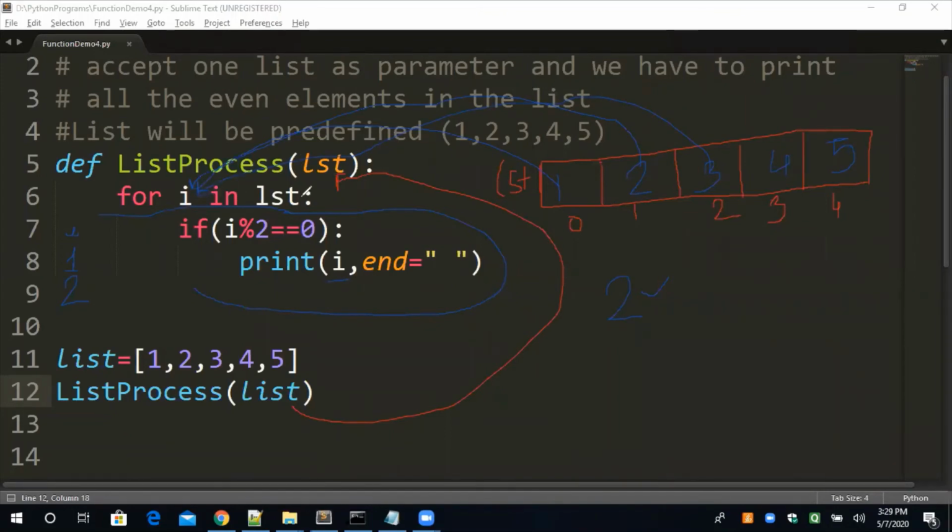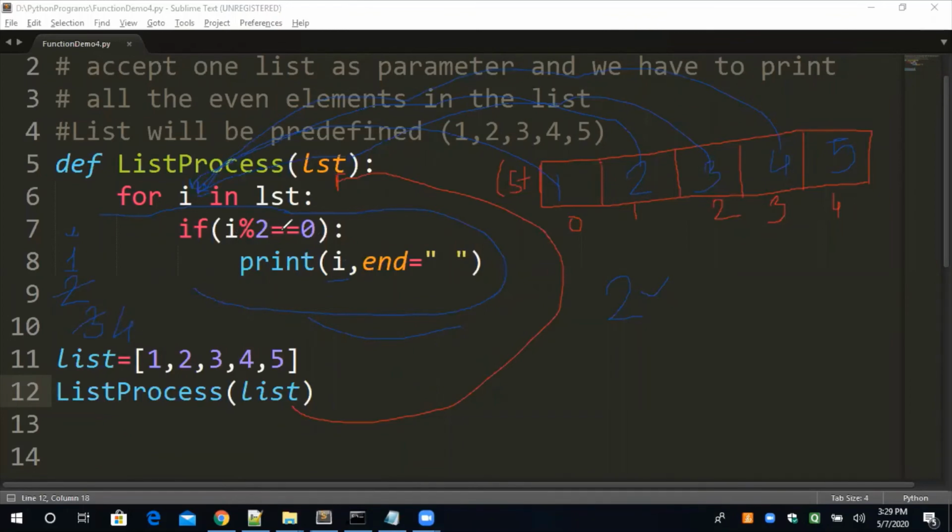For I in list का मतलब होता है एक एक करके सारे element, one by one, all the elements will be transferred in I. Okay, so now the third element is 3. 3 modulus 2 is equal to 0? No, because it is an odd number. So this condition is false, so this statement will not execute. But now after that, the next element will be transferred in I. So the next element is 4, and now the value of the I will be 4.